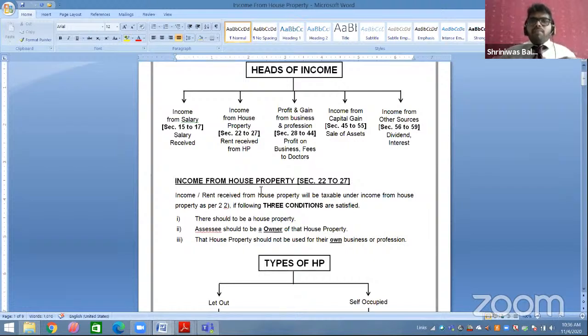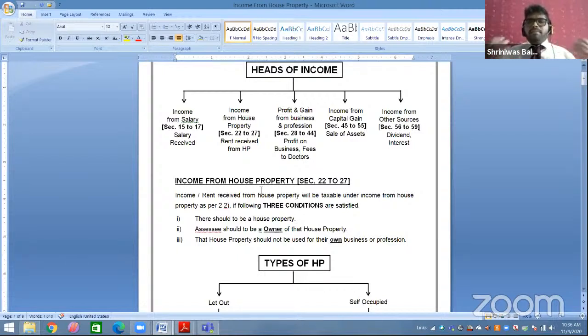For example, I am the employee of a certain ABC limited company. From that company I will be receiving salary, so that salary part will be taxable under income from salary. I have a house property and I have rented it to some XYZ person. The rent I am receiving will be taxable under income from house property. I am doing some business and receiving profit, or I am practicing some profession and receiving fees. That will be taxable under profit and gain from business and profession.